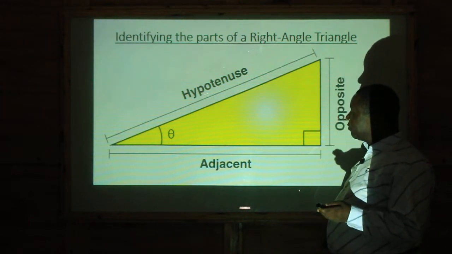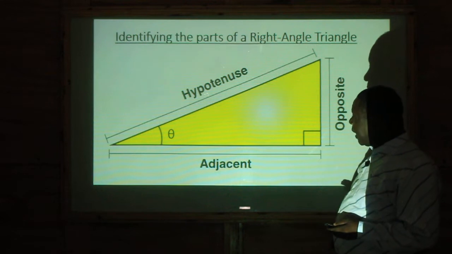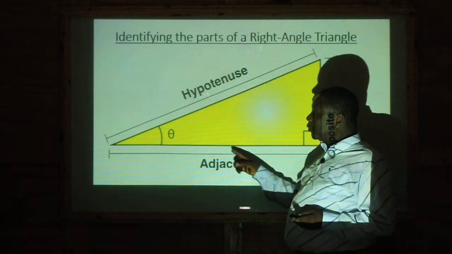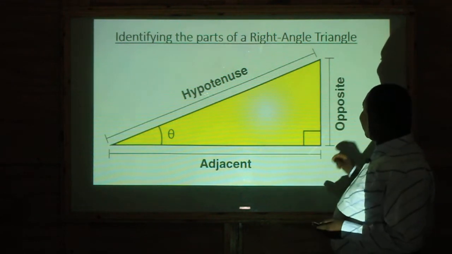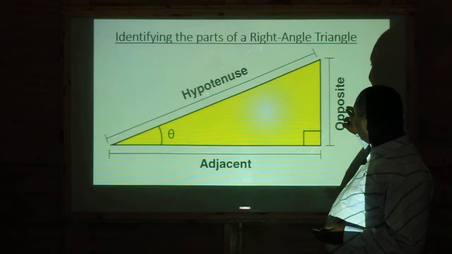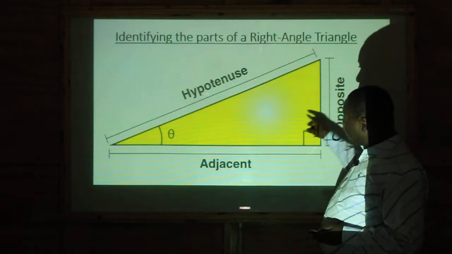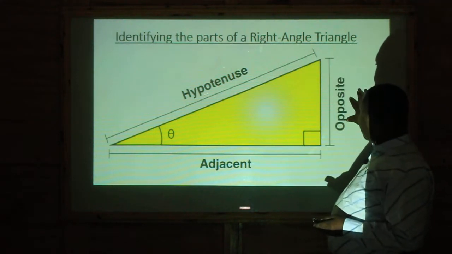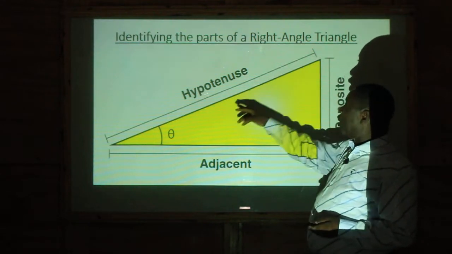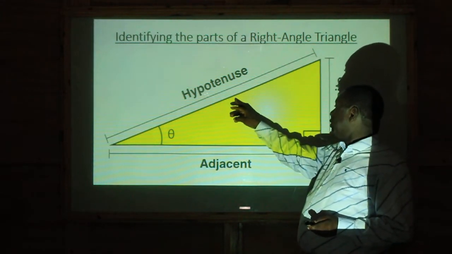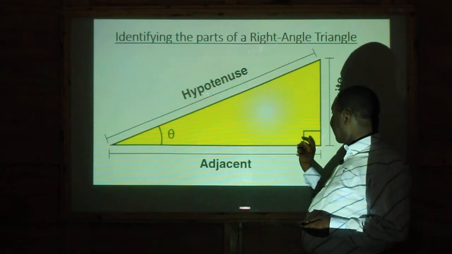So one thing you have to learn here is any side which is very close to the angle is always the adjacent. And any side which is directly opposite to the angle is always the opposite side. And of course, you have the hypotenuse, which is always the longest side, and which is the side that is opposite to the right angle.